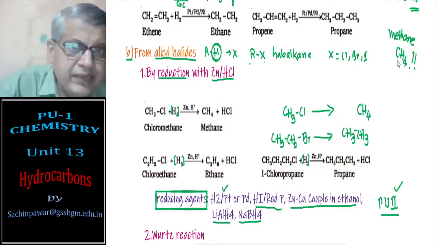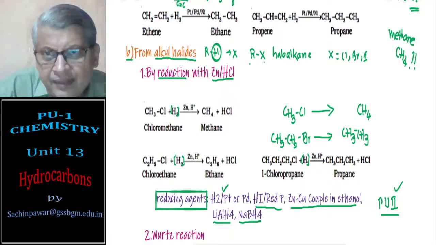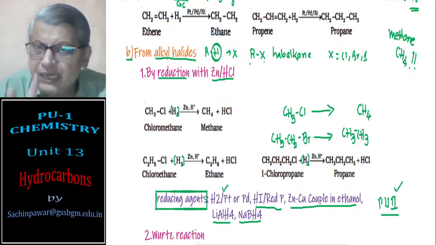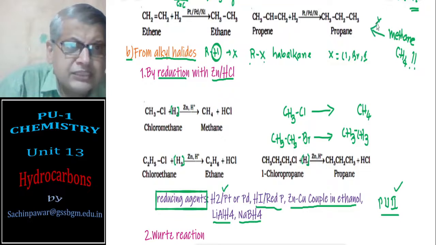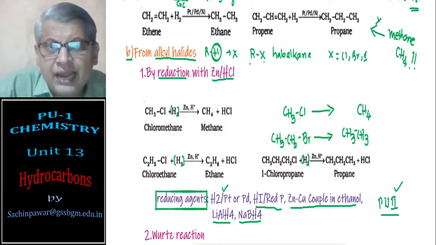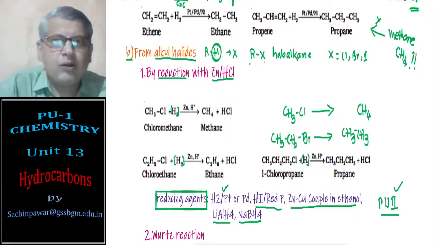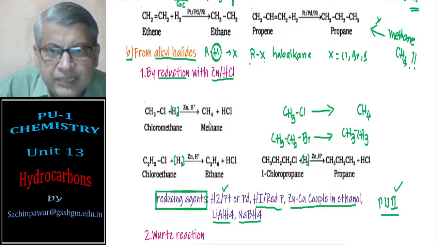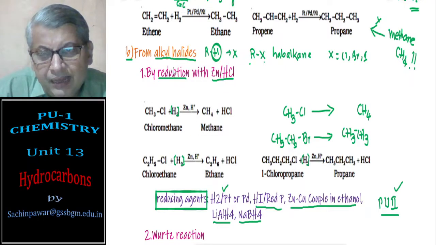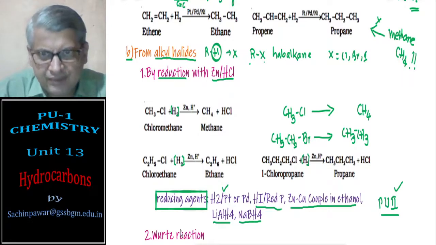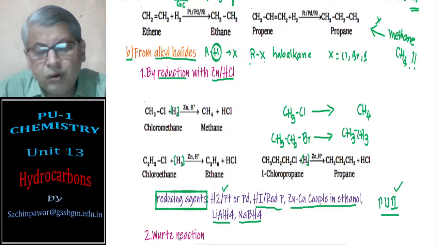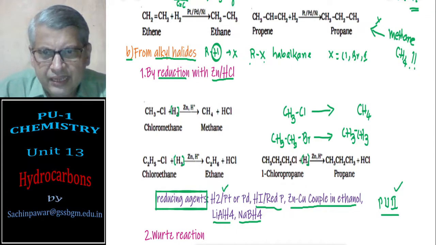Why? Because methane contains one carbon atom and any unsaturated hydrocarbon will contain a minimum of 2 carbon atoms. Therefore, methane cannot be prepared by this first method, that is by hydrogenation of unsaturated hydrocarbon. But methane can be prepared from a corresponding alkyl halide either by reduction or by Wood's reaction. That we shall see in the next part.